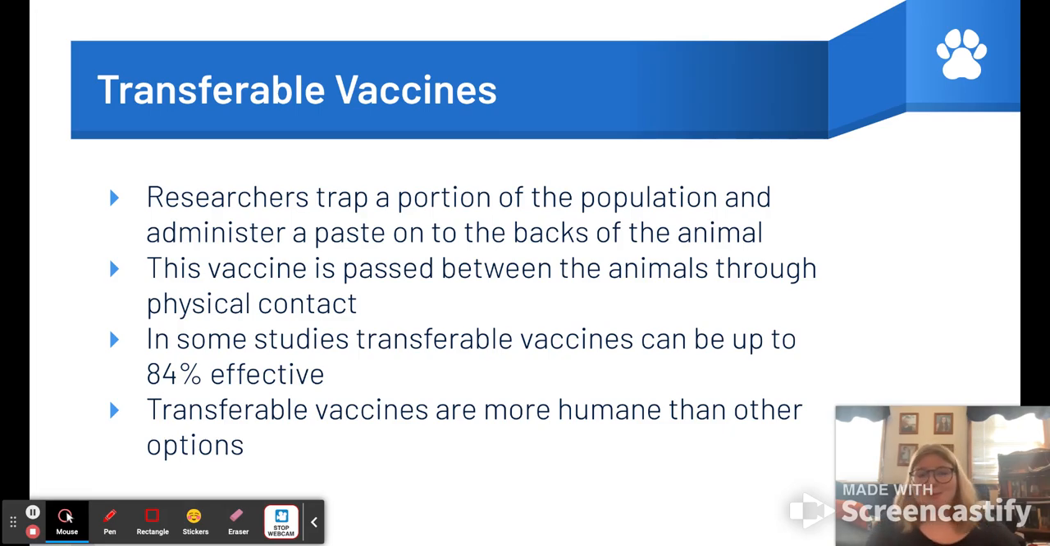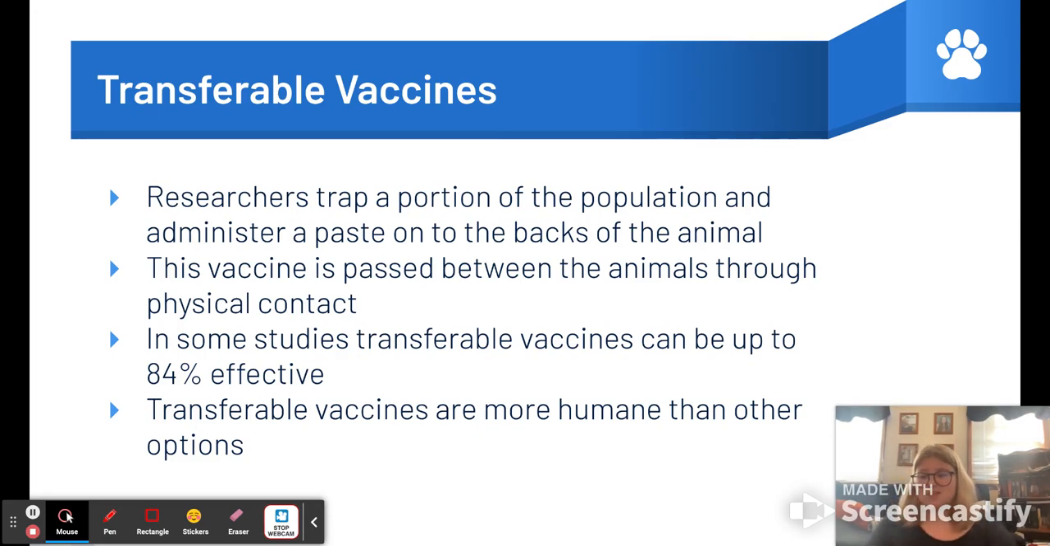Transferable vaccines are a great option because they can target bats. Bats are hard to traditionally vaccinate, and they don't really like getting caught. No animal does, but the main way to stop the spread of zoonotic diseases in bats formerly was culling. Culling is just not as reliable as a method. These vaccines are much more humane than other methods, like killing them.